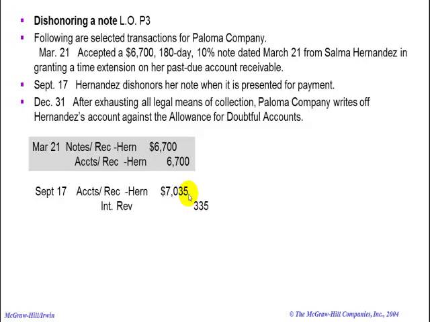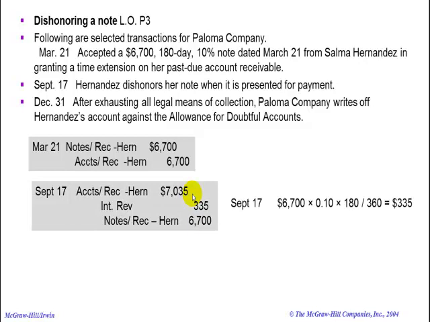We're going to credit interest revenue for $335 because we've earned that much interest for that 6-month period, and we're going to credit notes receivable for $6,700. The calculation that we came up with for that interest would be $6,700 times 10% times 180 over 360, and that equals $335.